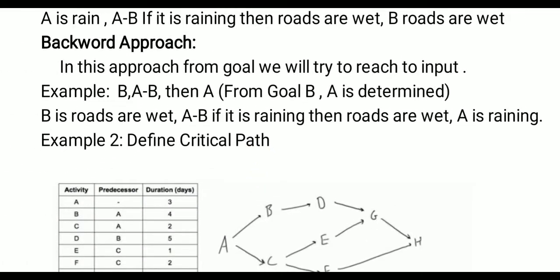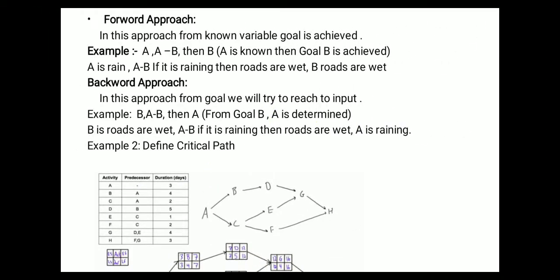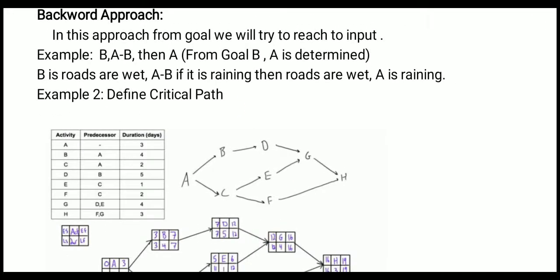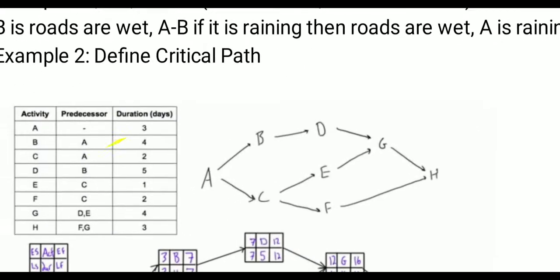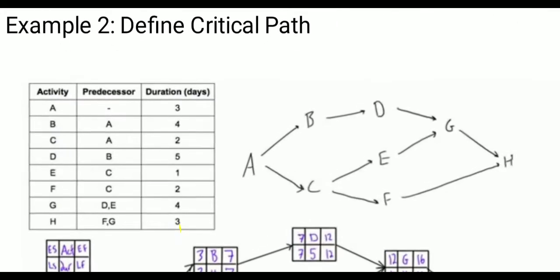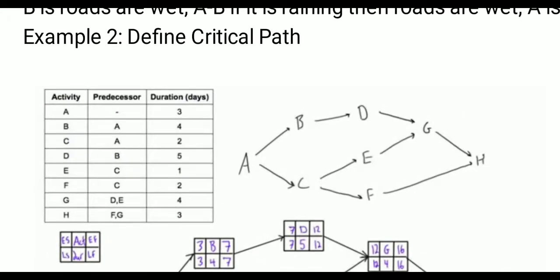Now the second example on this forward approach: we have to find a critical path. Here we have given one example. See, activities A, B, C, D, E, F, G up to H are given. Now a predecessor is given for each activity. When we go from activity A to activity B or C, the duration that will be required is also given. Now our final aim is to reach activity H.